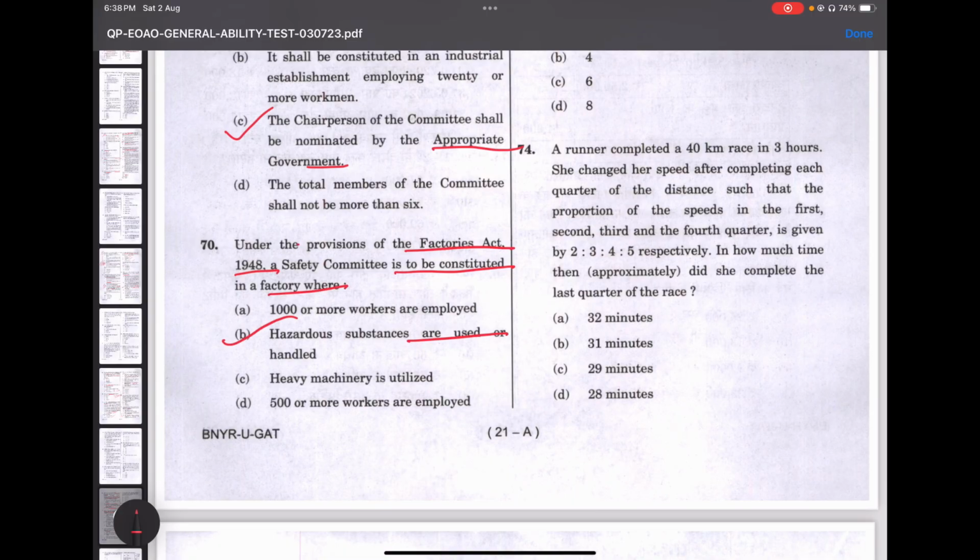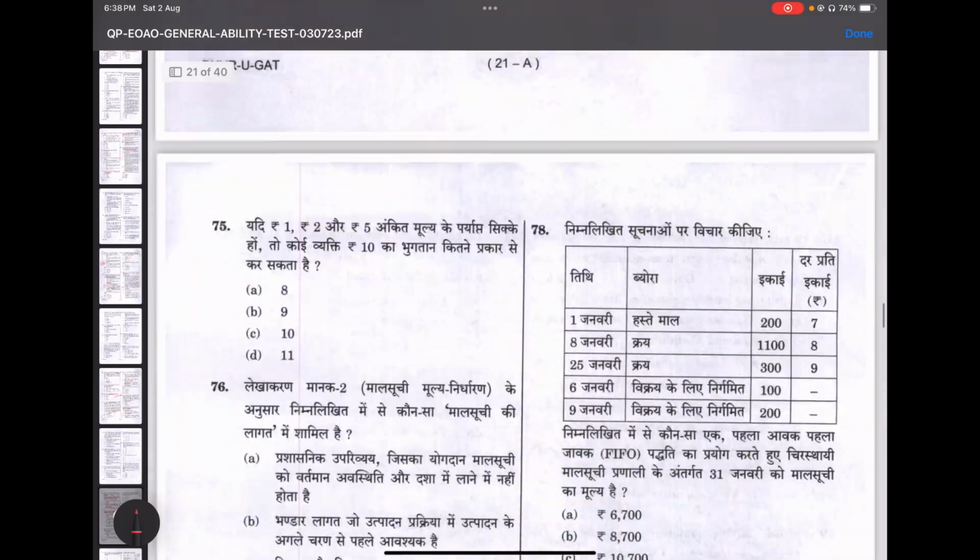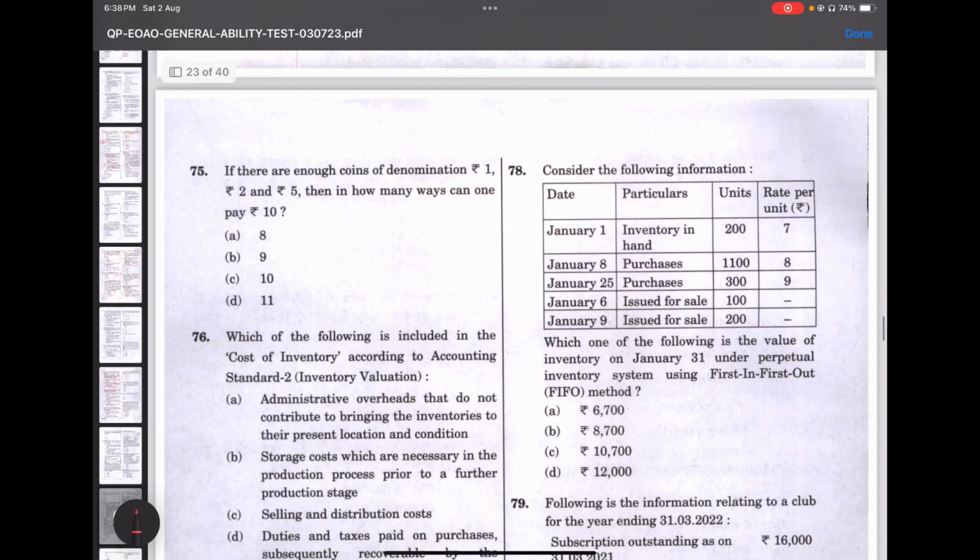Hazardous substances are used or handled. We need a safety committee. So these are all max, quant. Let's leave it. Let's move to the next.